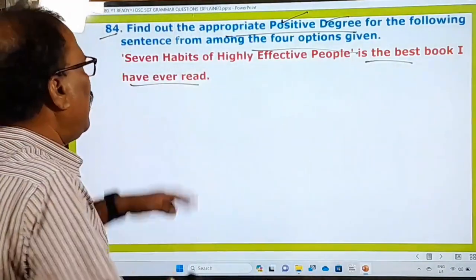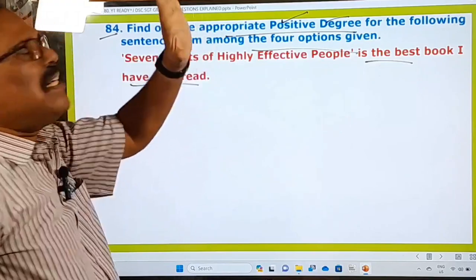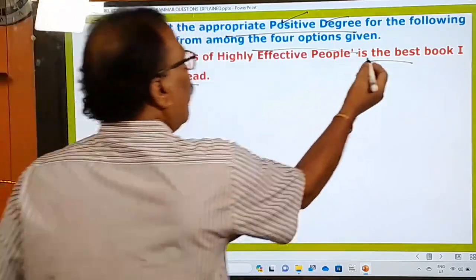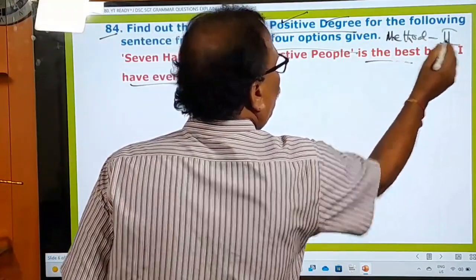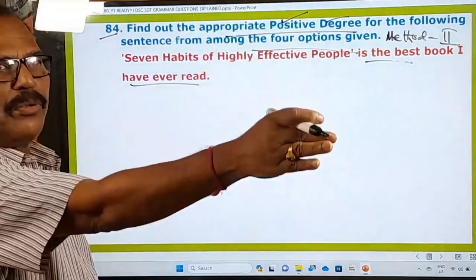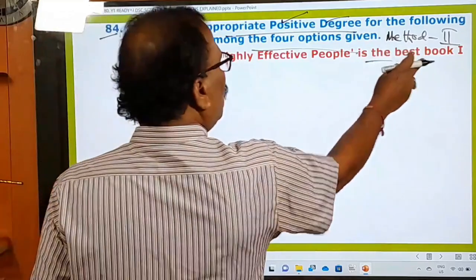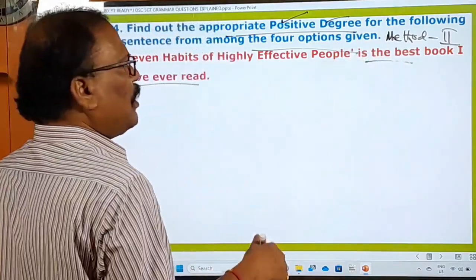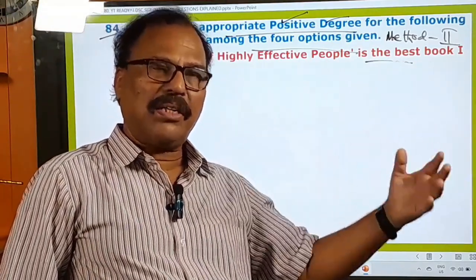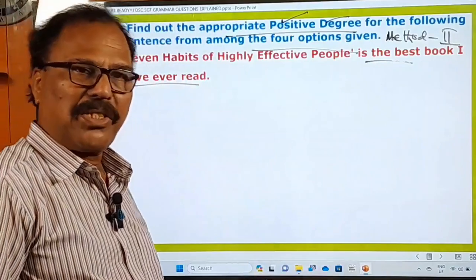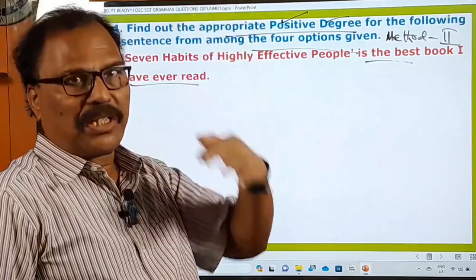So here the examiner is trying to confuse you only by giving a lengthy sentence. Actually this is the best book I have. This is only a method. What is that? Method 1, method 2, method 3. There are 3 methods under degrees of comparison. So this belongs to method 2, superlative degree, best. Now we have to change it. Method 2 means what is that? In the comparative, after than, any other or all other is used. Okay, and in the positive degree, no other. The sentence begins with no other. Immediately you must remember its main features.